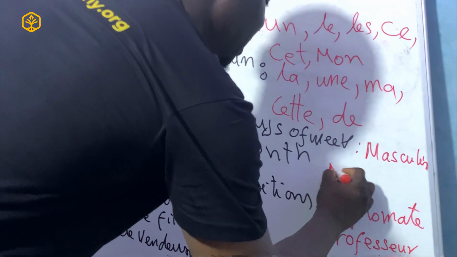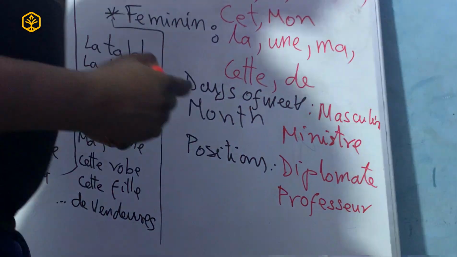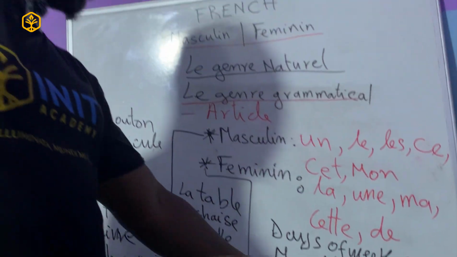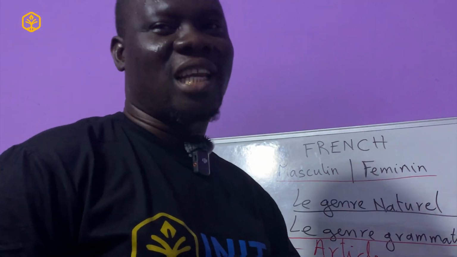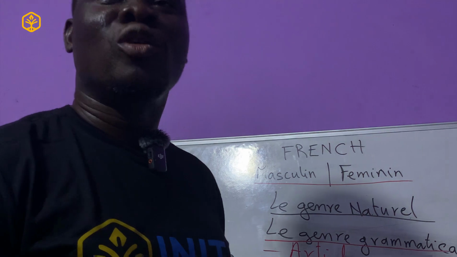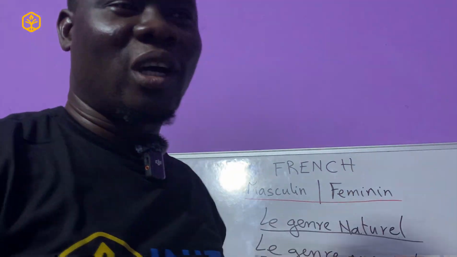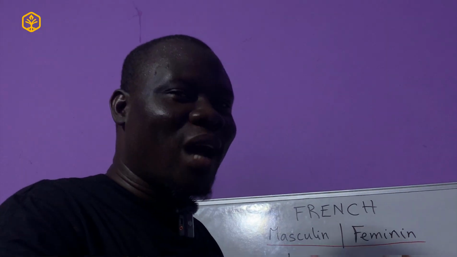In the case of ministre, we say le ministre. But when it is a lady, we can say la ministre, but it is not mostly accepted. It's better you say Madame le ministre. So it means we have these words where the feminine doesn't sound cool at all. So what we do is we put Madame in front of it.